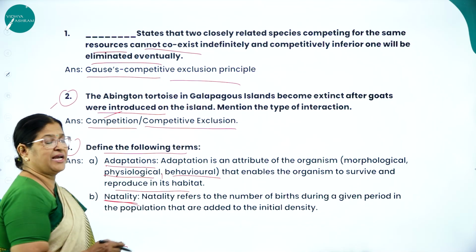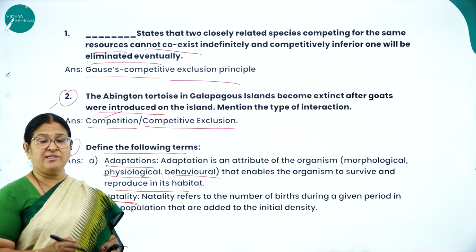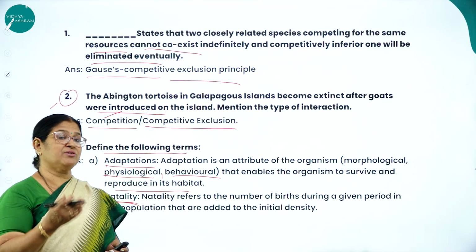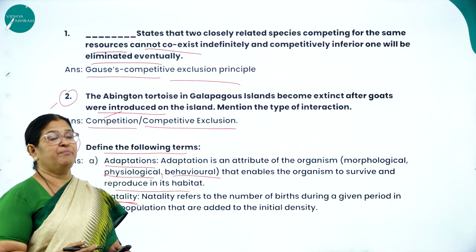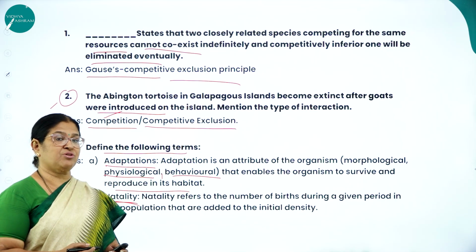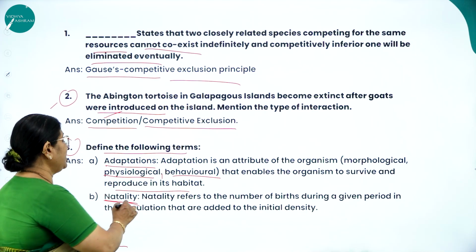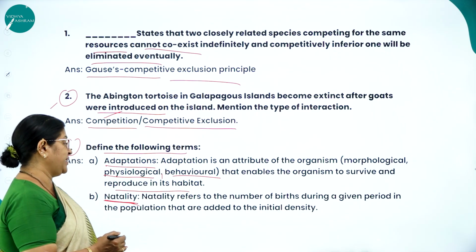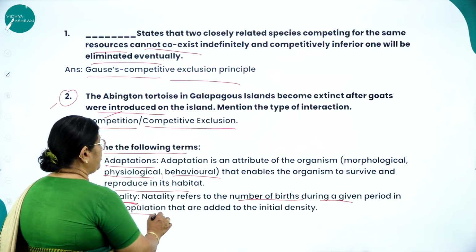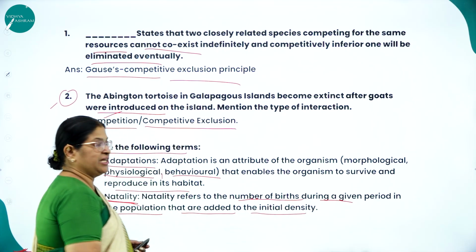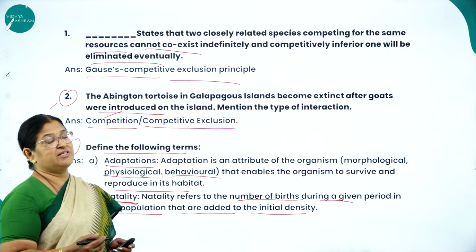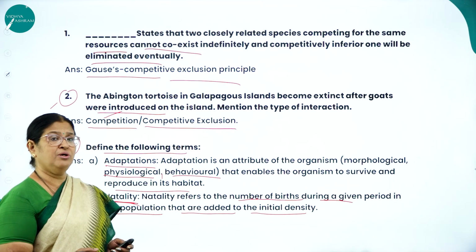Moving on to natality. As we all know, population size is not stable; it fluctuates because of four basic processes. Natality, otherwise called birth rate, and mortality, otherwise called death rate. What do you mean by natality? Natality refers to the number of births during a given period in the population that are added to the initial density. So population size will increase due to natality, whereas the population size decreases due to mortality.